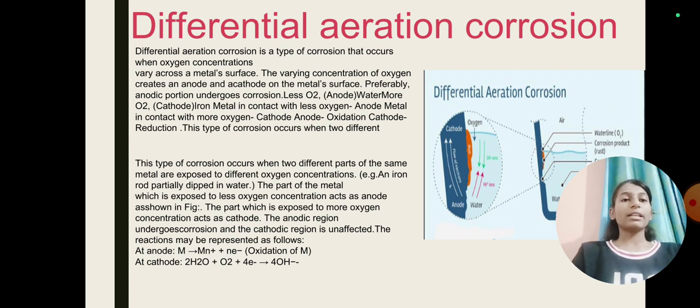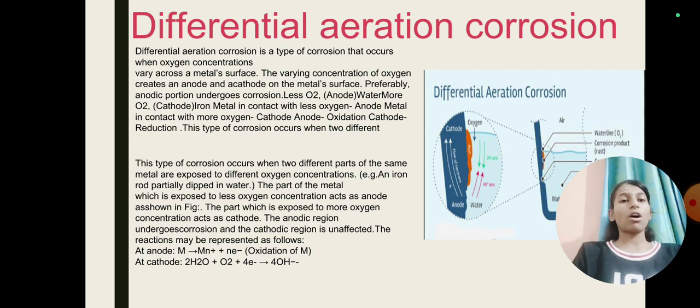On the metal surface, the anodic portion, with less O2, undergoes corrosion, and the cathode is where the O2 concentration is more. Metal in contact with less oxygen is anode, metal in contact with more oxygen is cathode. Anode oxidation, cathode reduction.